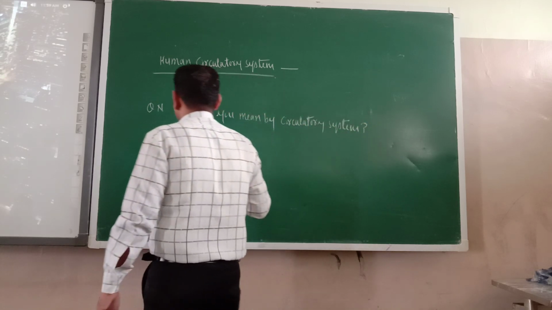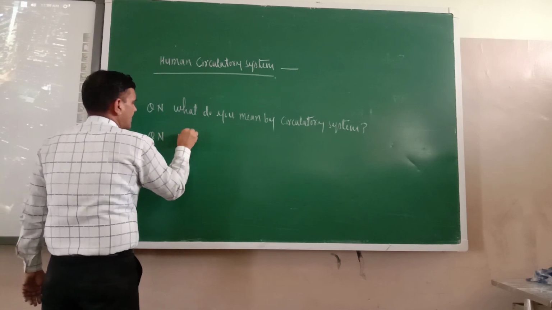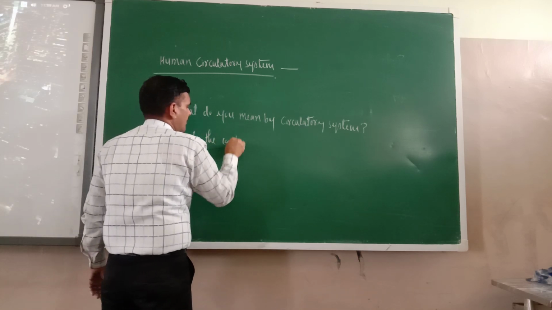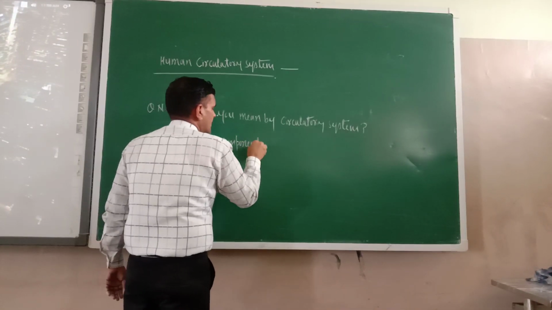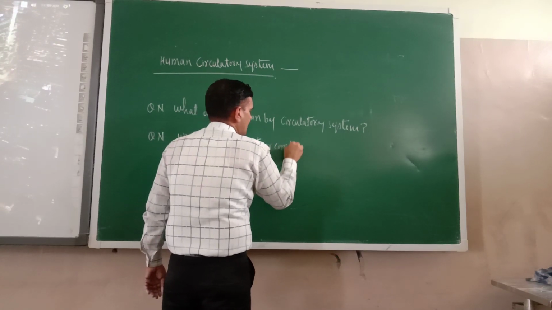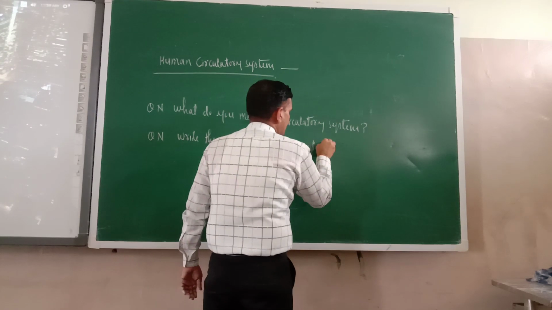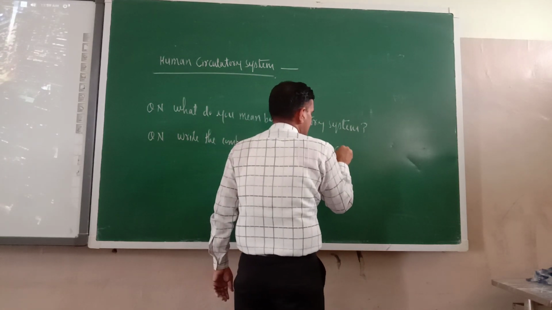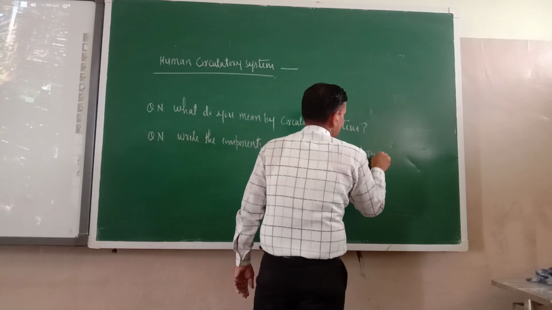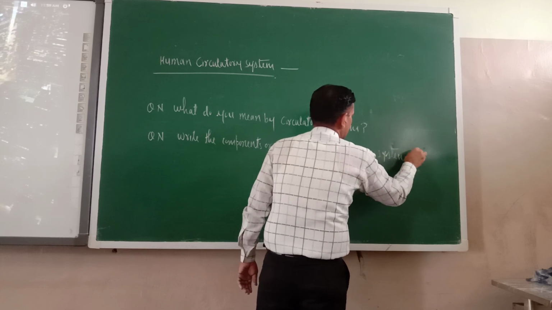Next question is, write the constituents of the circulatory system. Okay.